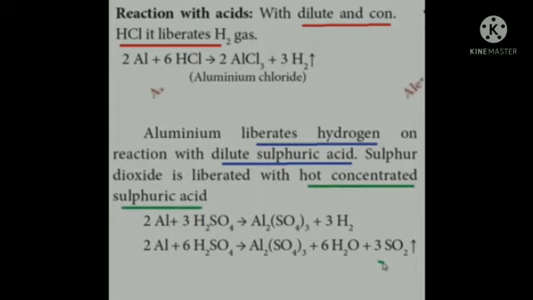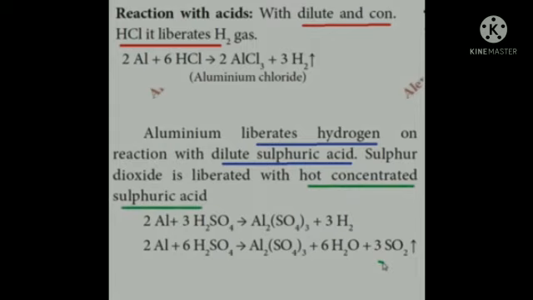But with the concentrated form they produce a gas called sulfur dioxide. With concentrated sulfuric acid, aluminium reacts and produces one more gas. Instead of hydrogen gas, here they produce water, and the gas liberated is SO2.